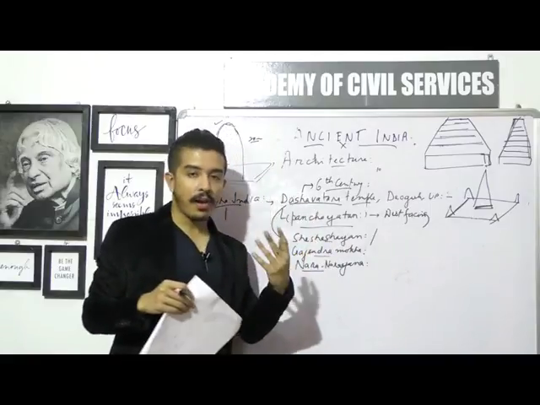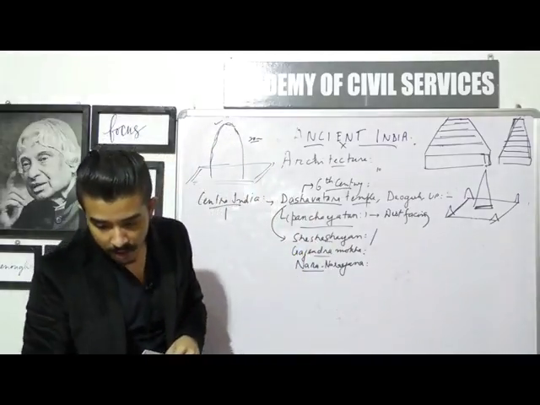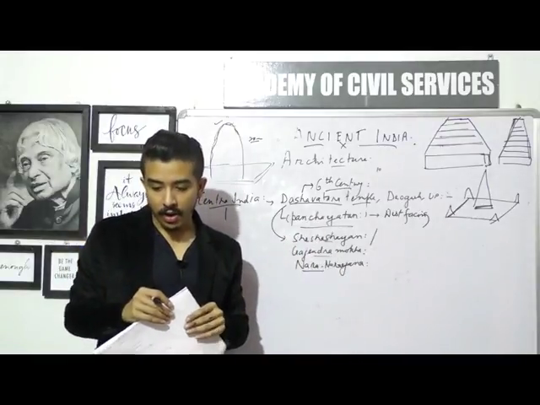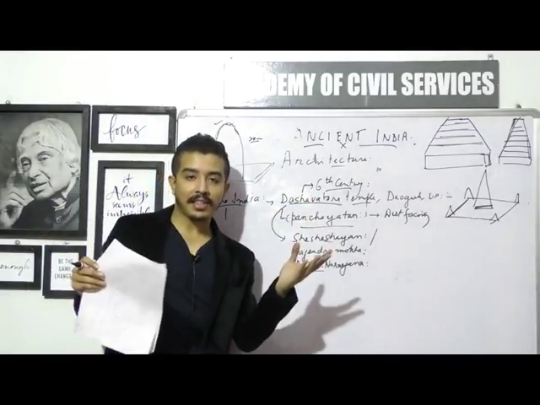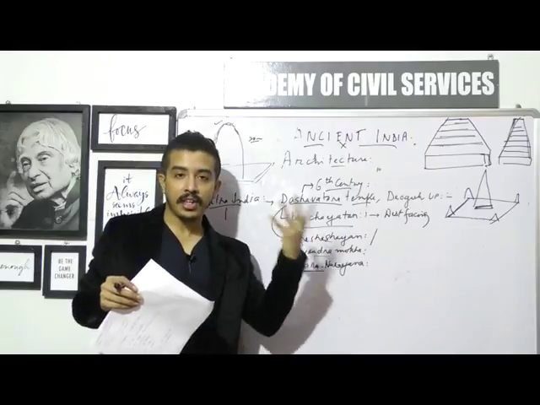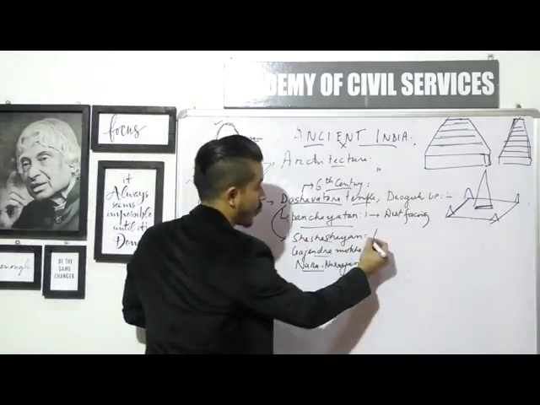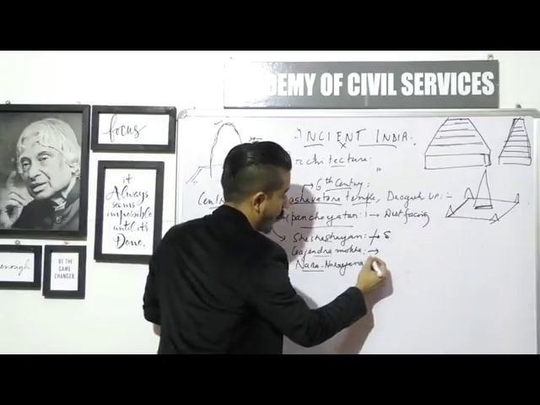Seshashayana is where Vishnu is sleeping. Vishnu is reclining on the Sheshanaga, which is known as Ananta. Vishnu is relaxing, and that's how it is known as Seshashayana. Next, this is on the south. This is a detail which will probably help you.